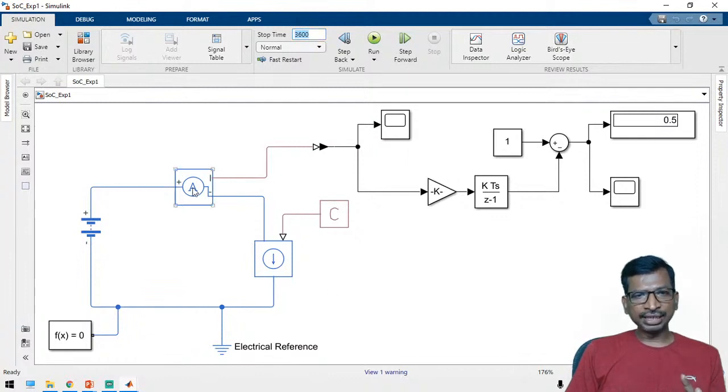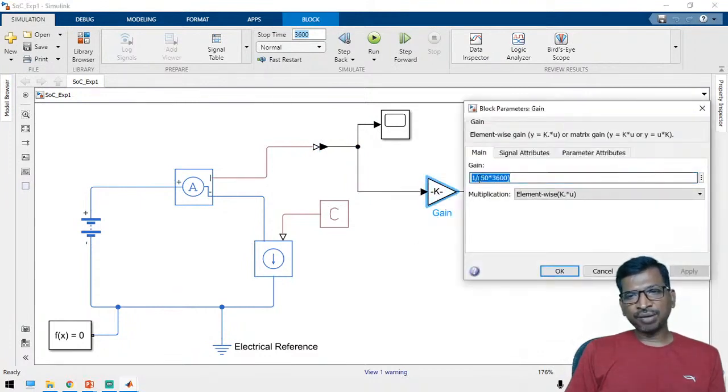Alright. In that case, first you should measure the current. To measure the current, I have used the current sensor. Now I can get the current, and in the formula, 1 by capacity. The capacity is 50, and we are going to run the simulation for 1 hour, so 1 by 50 into 1 hour.